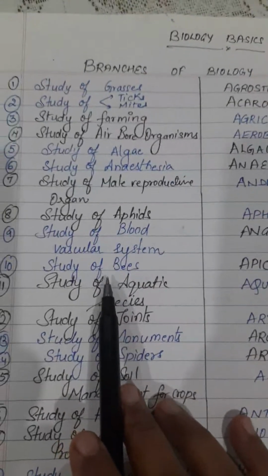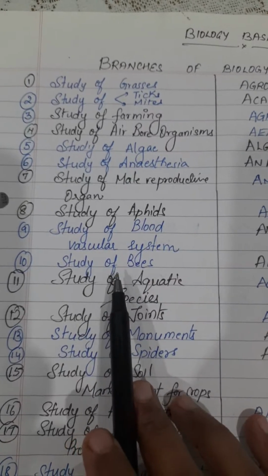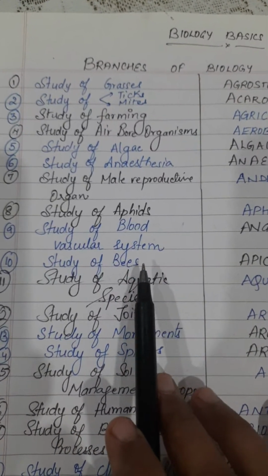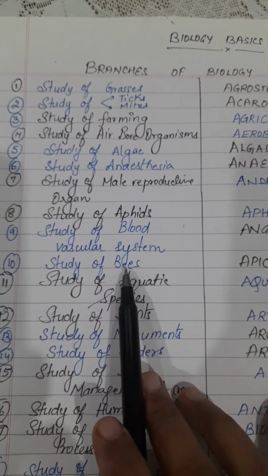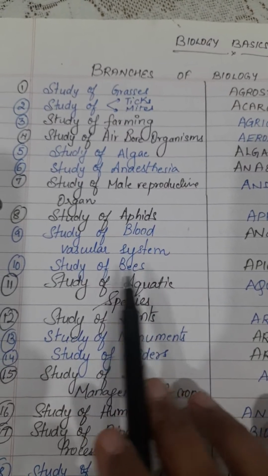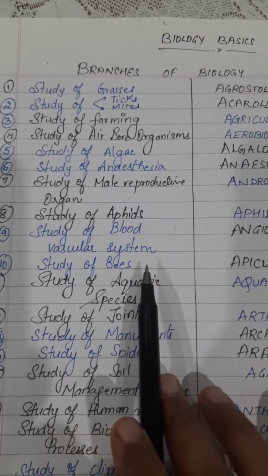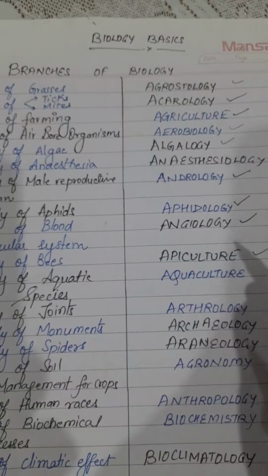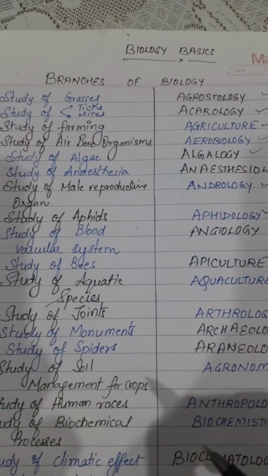Now the next, the tenth one, is the study of bees. This is also very common. We all love honey, right? Honey we are getting from the bees. The branch of science that deals with the study of the bees is known as apiculture. So what is it known as? It is known as apiculture.